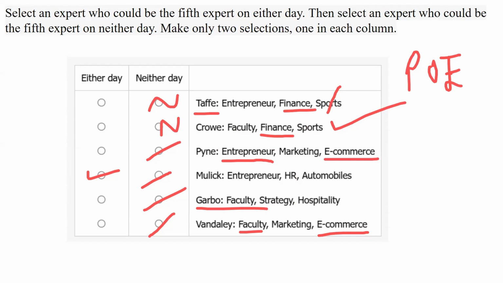So this is how you approach a data insight question, especially a question of this kind where you are given data and some rules, and asked to solve it.